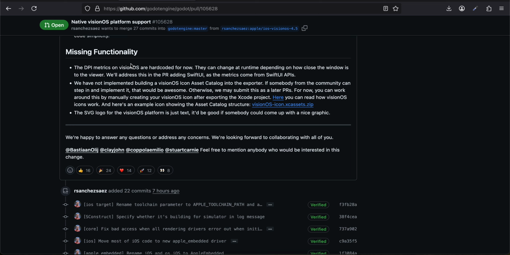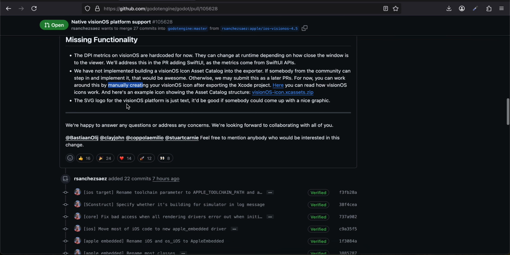We have not implemented building a Vision OS icon asset catalog into the exporter. If somebody from the community can step in and implement it, that would be awesome. Otherwise, we may submit this as a later PR. For now, you can work around this by manually creating your Vision OS icon after exporting the Xcode project. Here you can read how Vision OS icons work, and here's an example icon showing the asset catalog structure.